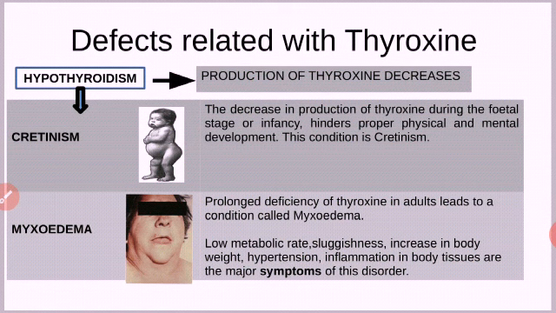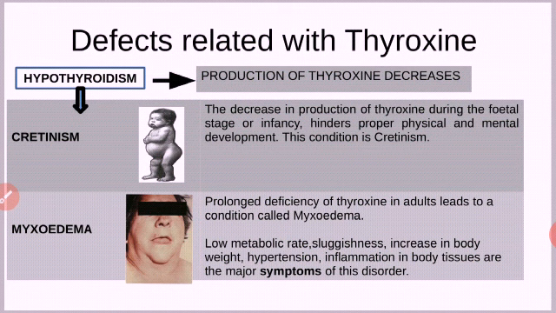The earlier condition, cretinism, is in children only, but this condition, myxedema, is in adults.